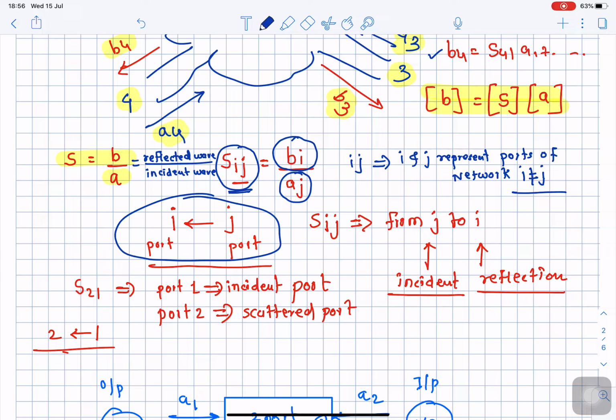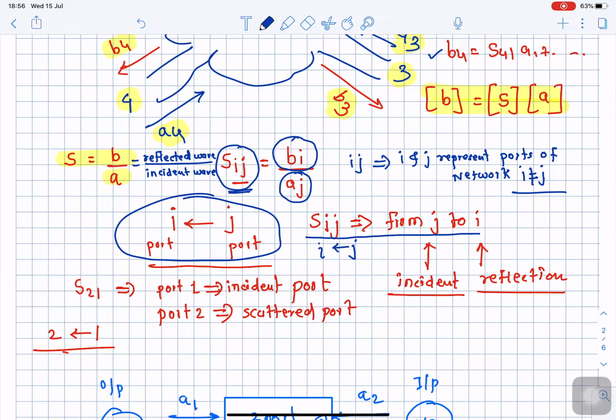I is the destination port and J is the input port. Always take the sign convention from the second suffix to the first suffix. So when we write Sij, that means from J to I, please remember. From J to I.